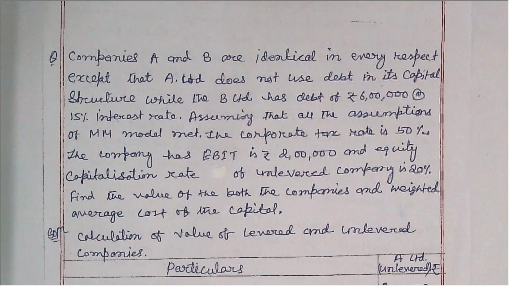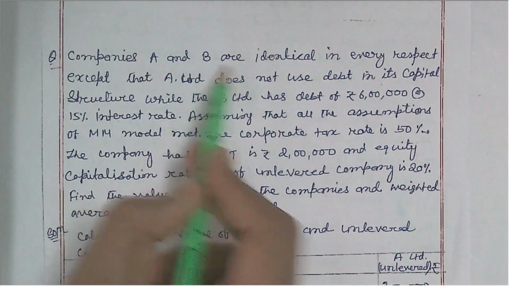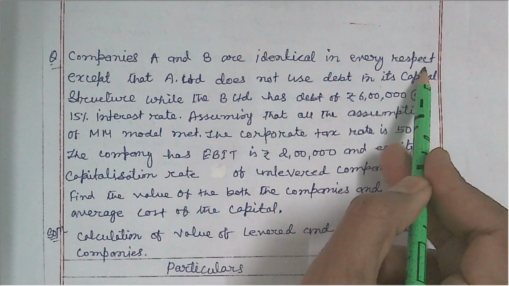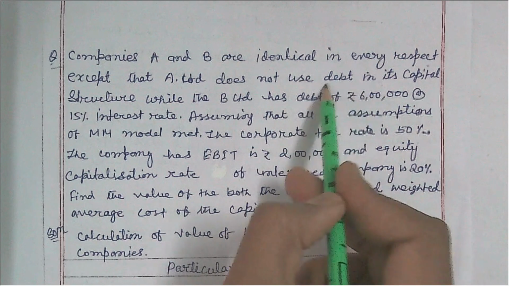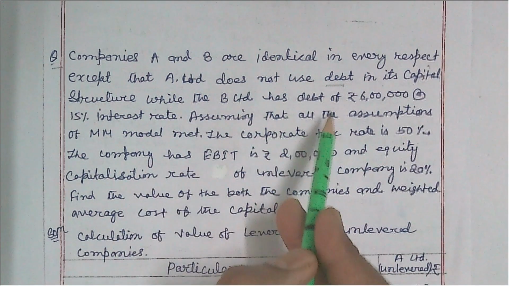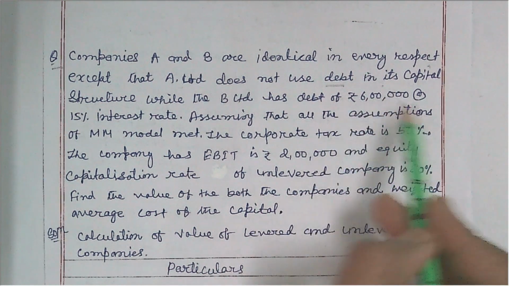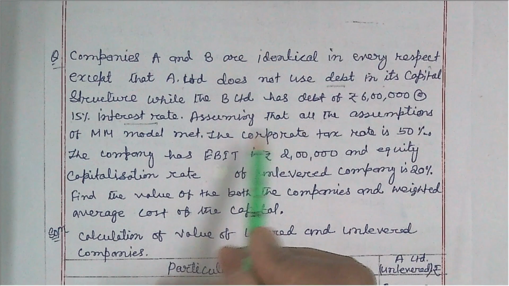So accordingly, this is the question on your screen. Companies A and B are identical in every respect except that A Limited does not use debt in its capital structure, while B Limited has a debt of rupees 6 lakh at 15% interest annually.